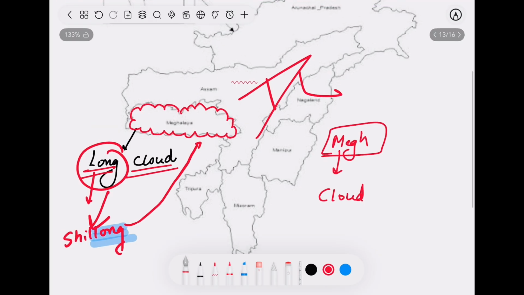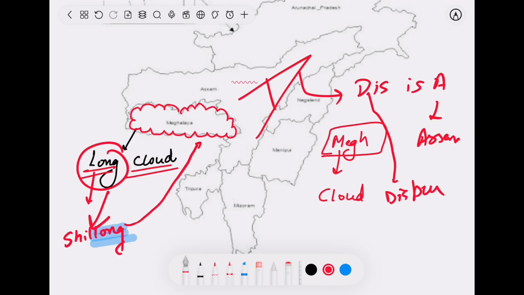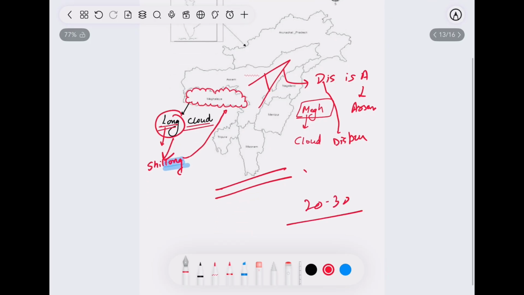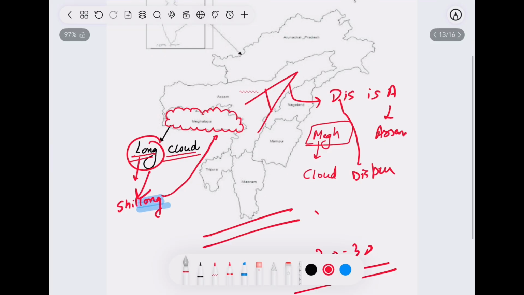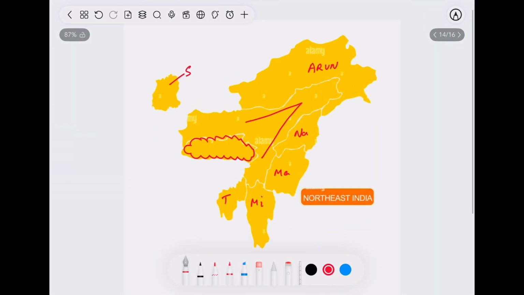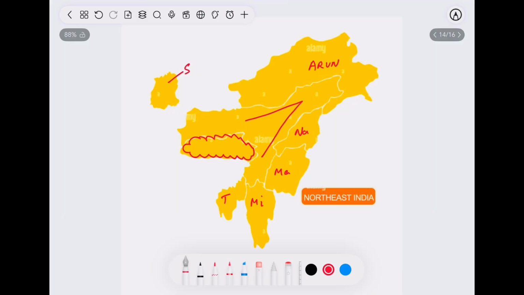And here, what I told you, this is A. A stands for Assam, and this stands for Dispur. See, we have covered all 8 states of Northeast within a few minutes. Now you can recall complete Northeast India within 20 to 30 seconds. Just take a physical map of India and try to recall each and every state which I have told you. These are the hints. Just take a screenshot of this slide and try to recall each and every part which I have told you so far.